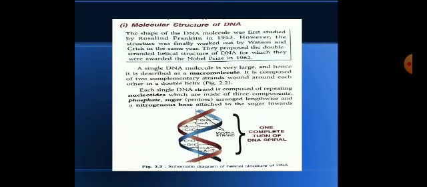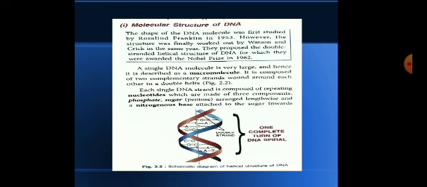You can see in the picture there are two long and parallel strands or chains helically coiled around the same axis, which appear like a spiral staircase. Each single DNA strand is composed of repeating nucleotides, which are made up of three components.